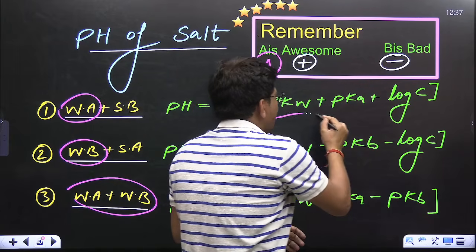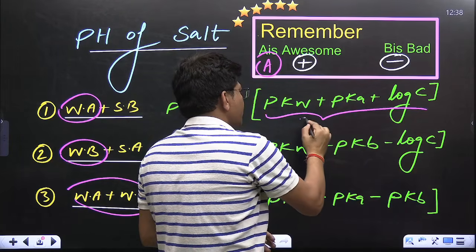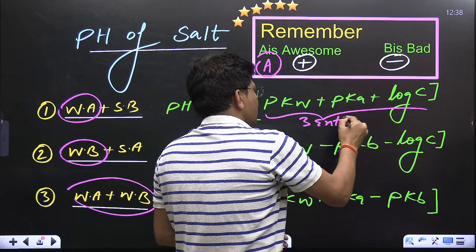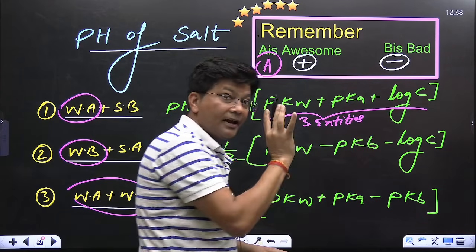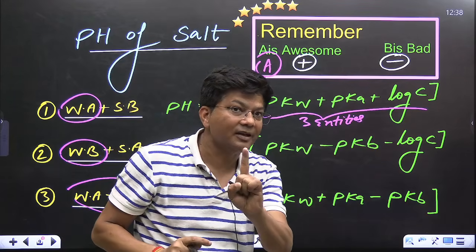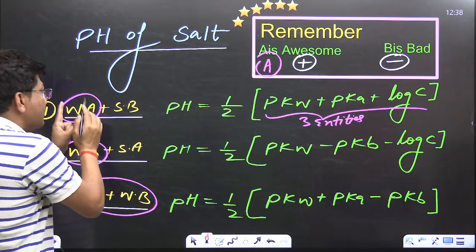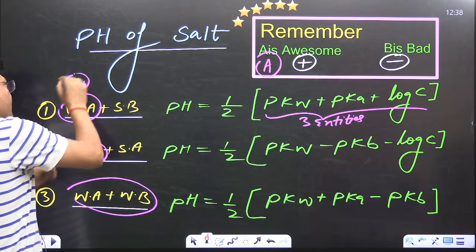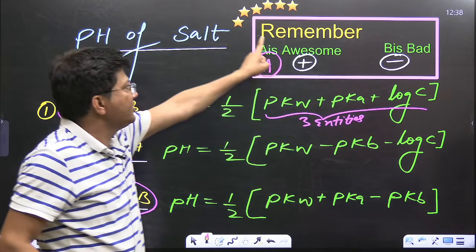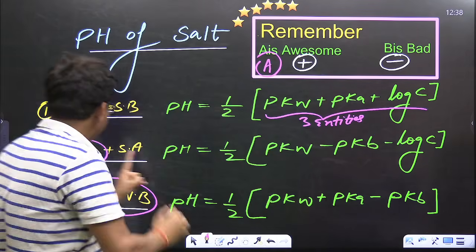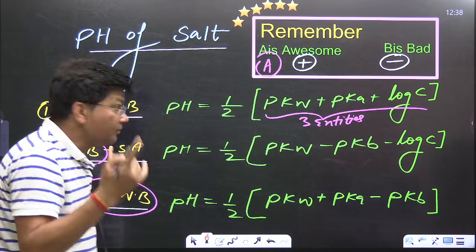And in this bracket, only three entities can remain over there, right? What I'm saying, whenever A is coming, how will A come? Weak acid, that means A will come. And whenever A is coming, it will always be positive. Whenever B is coming, weak base, it will always be negative.